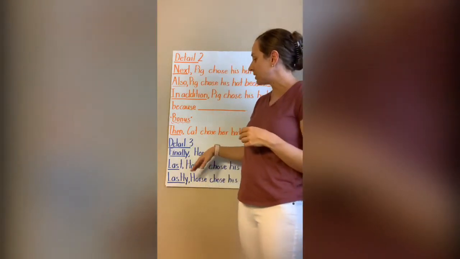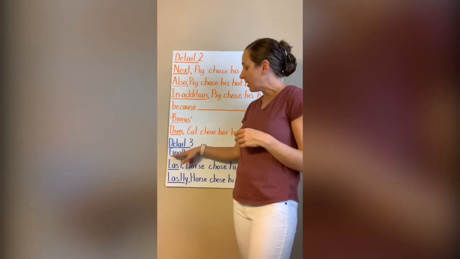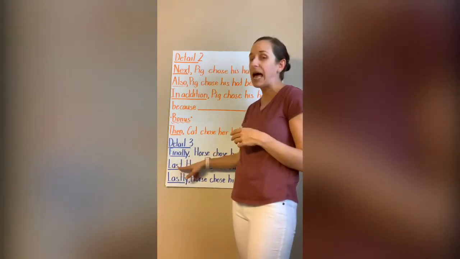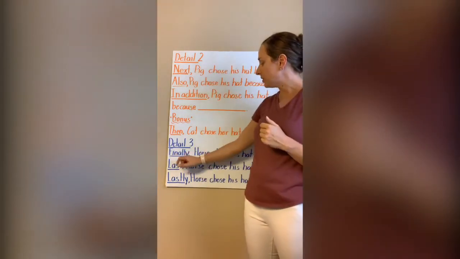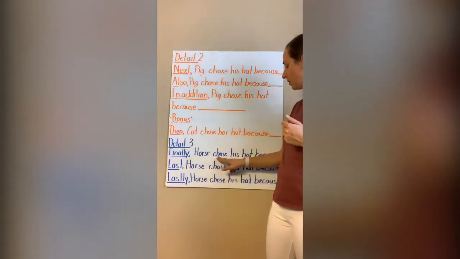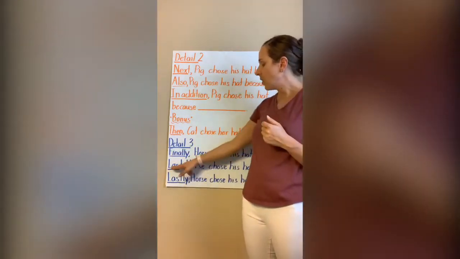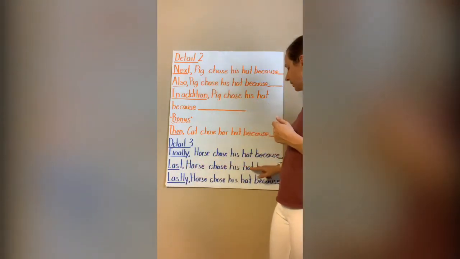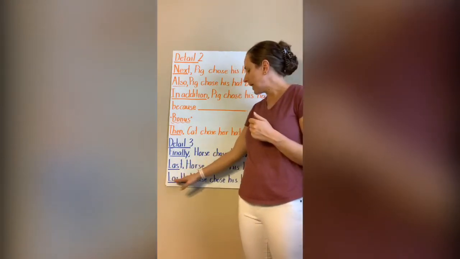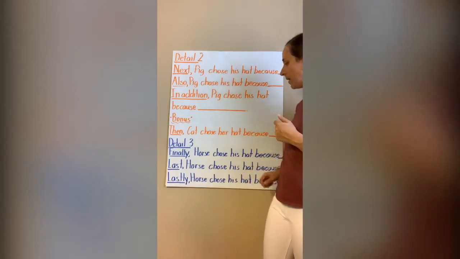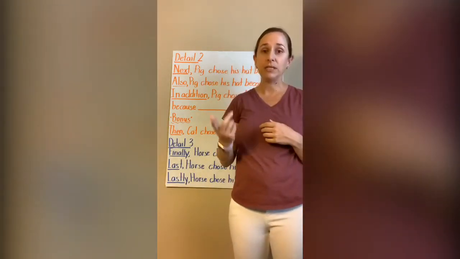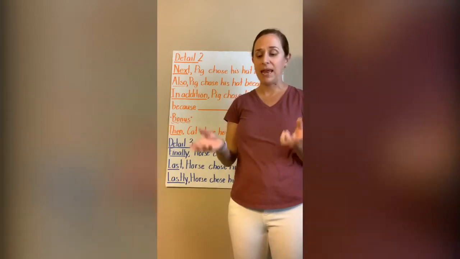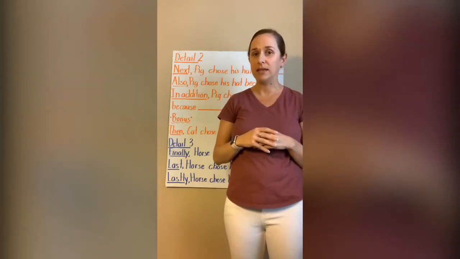So we're going to use a transition word like finally, comma, last, comma, or lastly, comma. So if you choose the first one, you would say, "Finally, horse chose his hat because," or "Last, horse chose his hat because," or "Lastly, horse chose his hat because." So remember, you're only choosing one, making sure you say it out loud first before you write, and then you can go ahead and write it down.